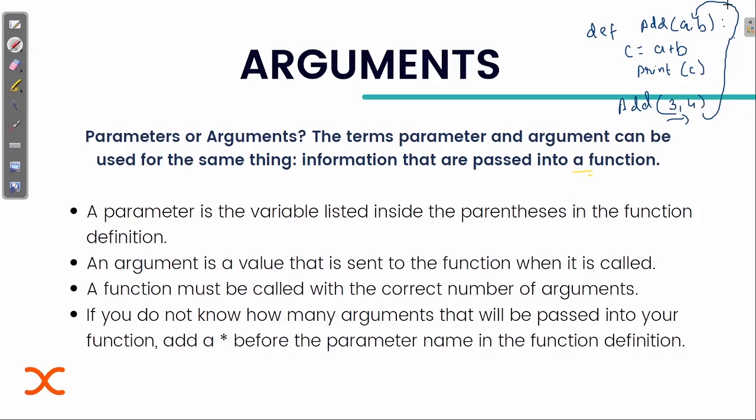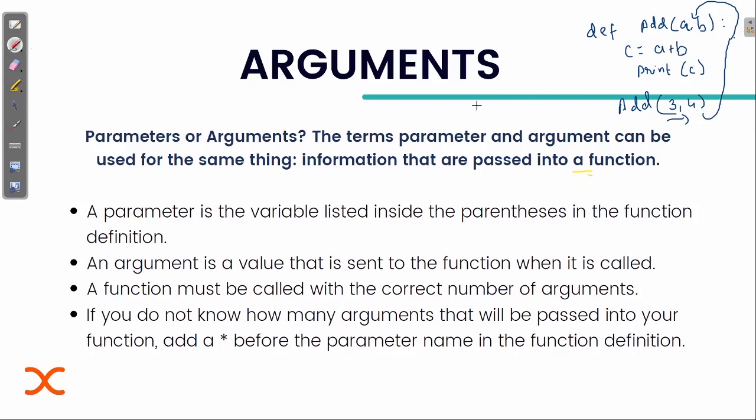Okay, so the main difference between the parameter and argument is that the variable passed while defining the function is known as the parameter, and the values or variables that we pass during the calling of the function, we call them arguments.